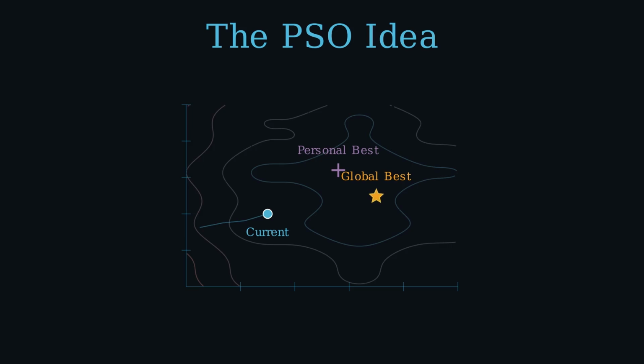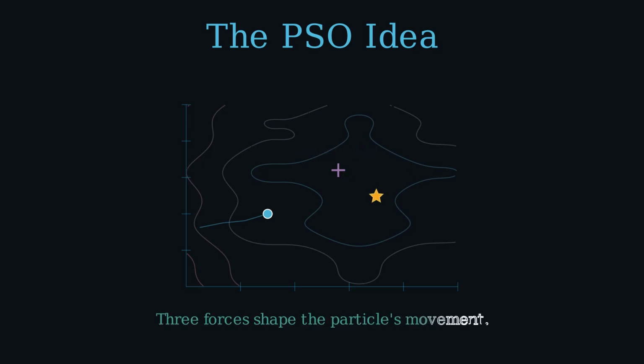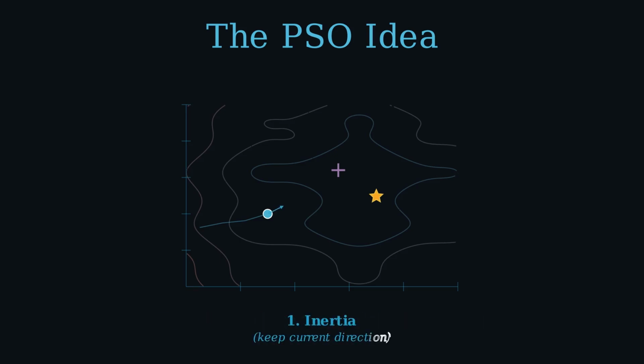The first force shaping its next move, inertia. Whatever direction it was already traveling, it keeps going that way. Not indefinitely, but with some weight. This is what stops the swarm from immediately collapsing on the first good spot it finds. Inertia keeps the exploration alive.